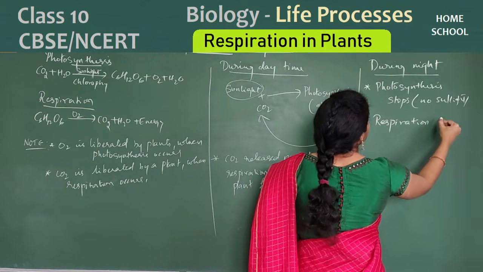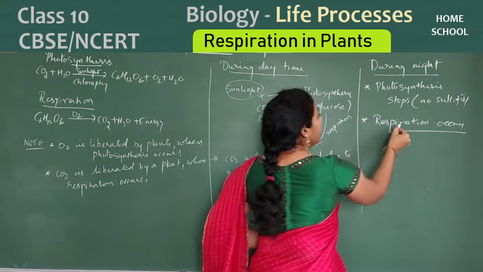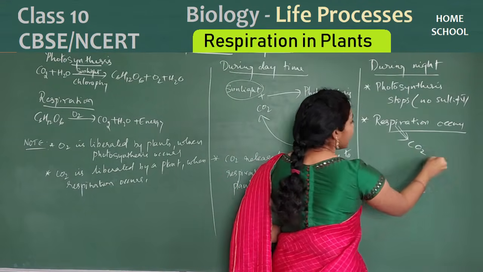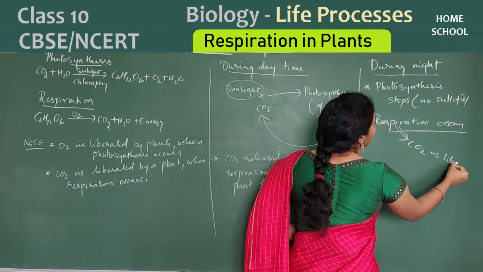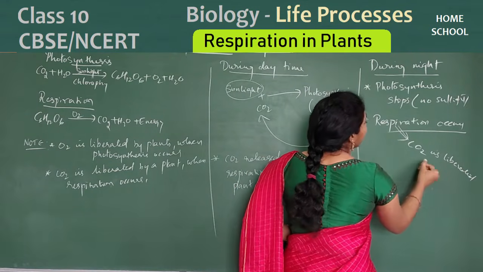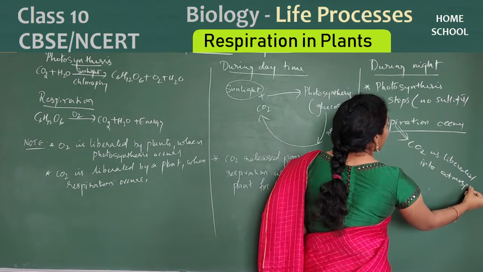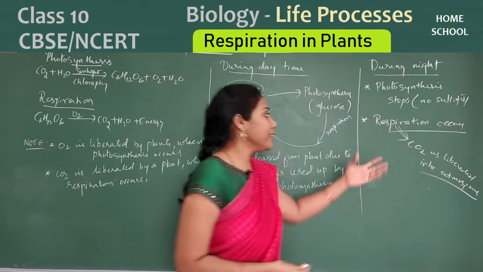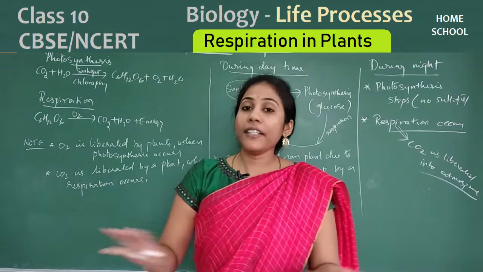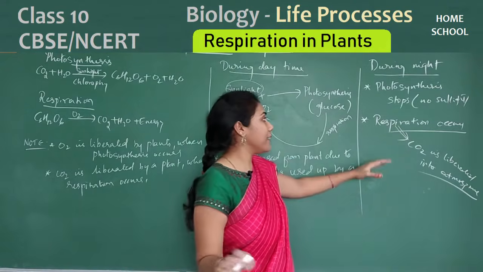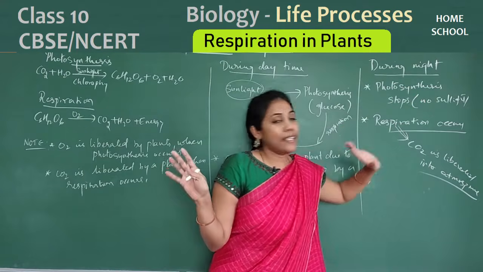When respiration happens, what gas is liberated into the atmosphere? Carbon dioxide is liberated into the atmosphere, and this carbon dioxide is not used up by the plant again, because photosynthesis is completely stopped due to no sunlight.